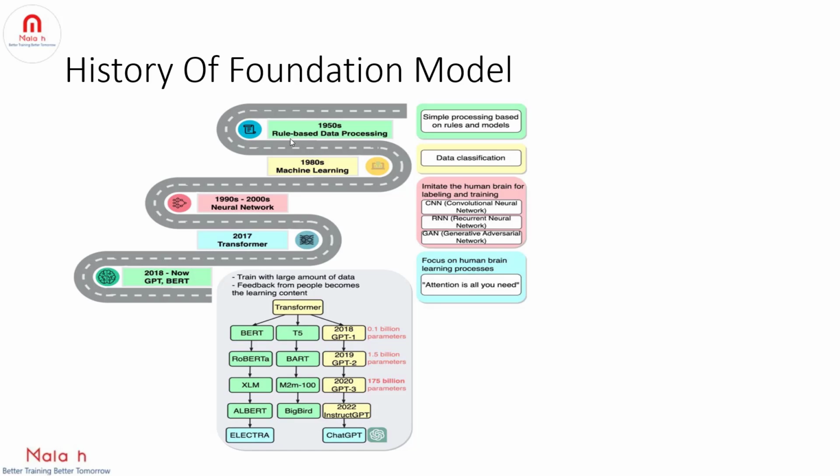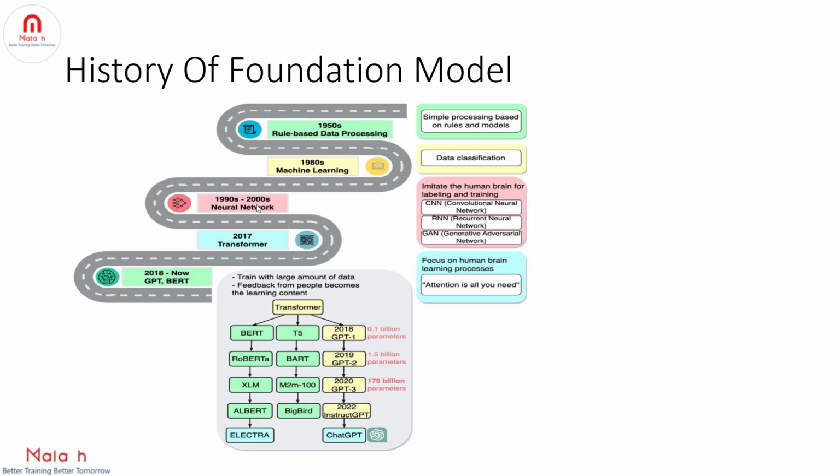And if you notice here, in the 1950s it was rule-based data processing, that is simple processing based on rules and models. And in the 1980s, machine learning. So this is data classification. Data classification is a machine learning classification model that sorts the data into predefined groups, which we call classes. For example, we can divide the weather into sunny or windy or rainy, etc. Right? So these are different categories or classes.